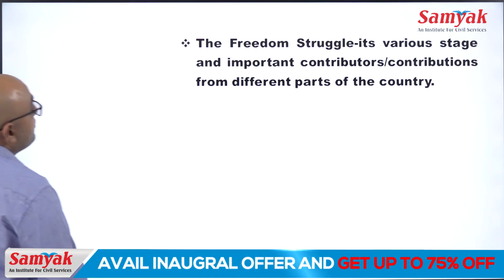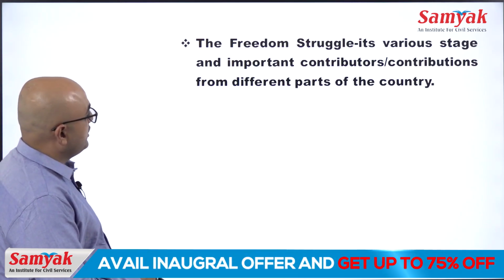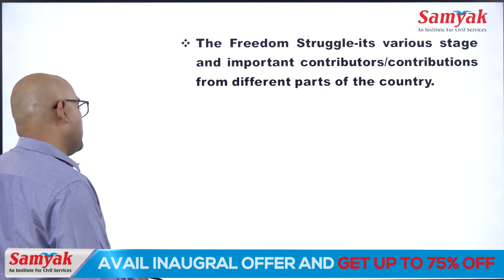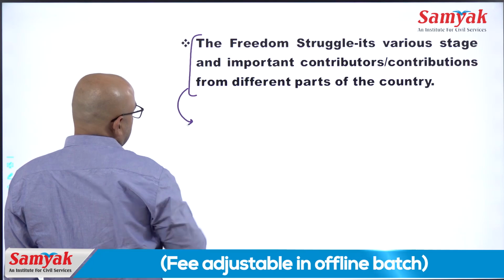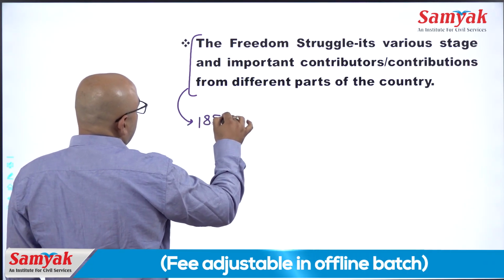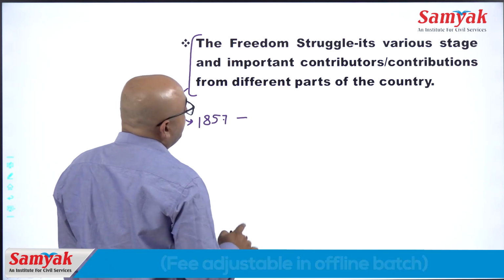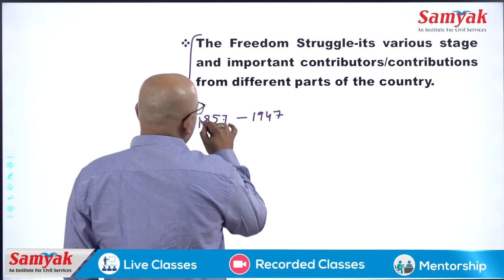Now the next point is the freedom struggle, its various stages, and important contributions from different parts of the country. It means clearly they are asking about our history from 1857; the freedom struggle is 1857 to 1947.